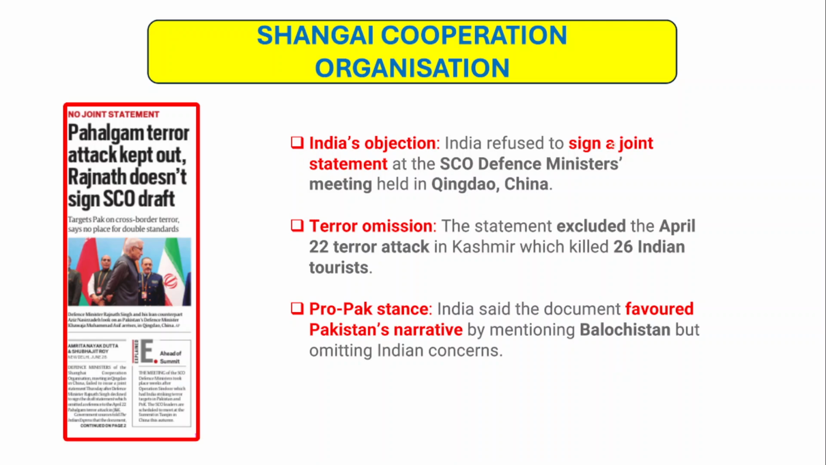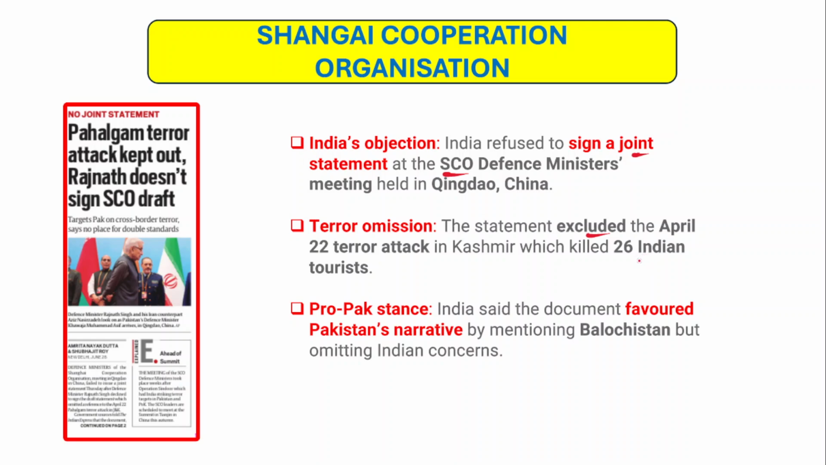India refused to sign a joint statement. After every meeting, a joint statement would be put before every country, right? So India refused to sign a joint statement at the Shanghai Cooperation Organization Defense Ministers meeting, which was held in Qingdao in China. Why did India refuse to sign the joint statement? The reason is that the statement excluded the Pahalgam terror attack. The Pahalgam terror attack has been deliberately excluded from the joint statement.